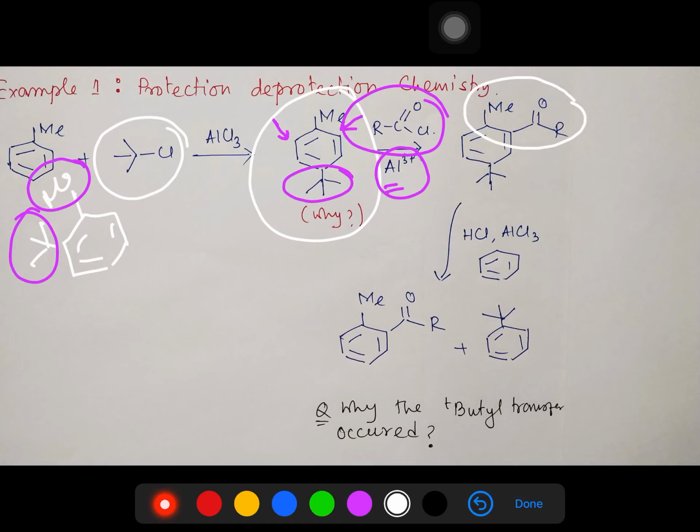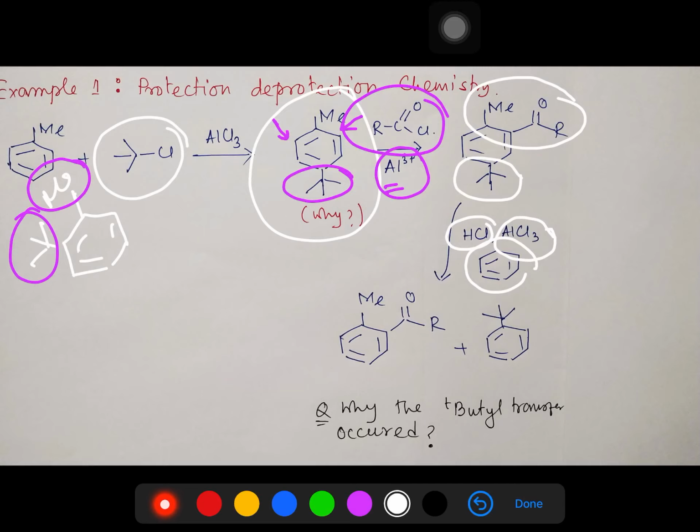Now the question is, we have to remove this, that means the deprotection step. How can we do it? We can take HCl for ipso substitution, AlCl3 as a Lewis acid, and benzene to remove this tertiary butyl cation. So the mechanism will be the same, and it will result in this product.